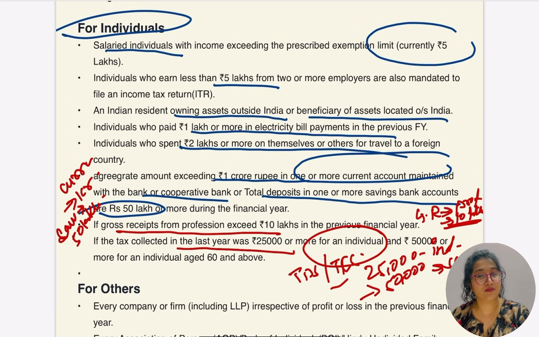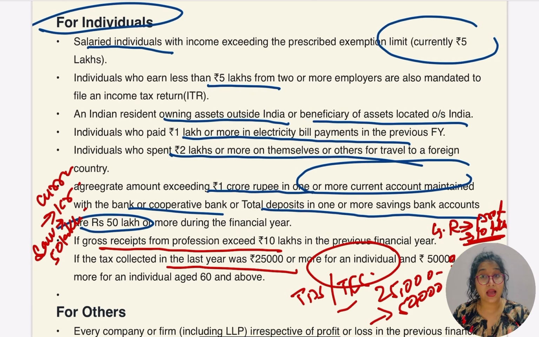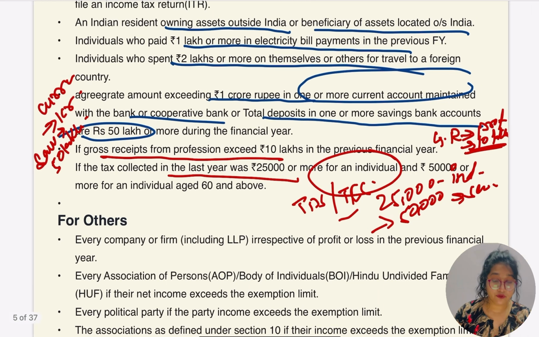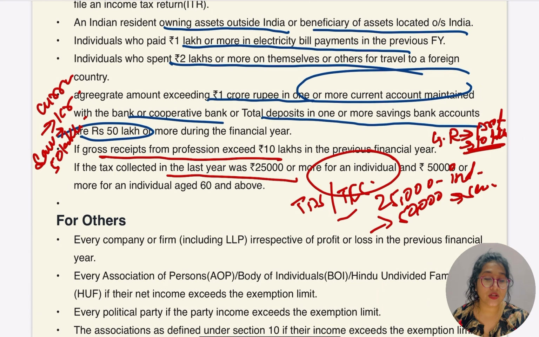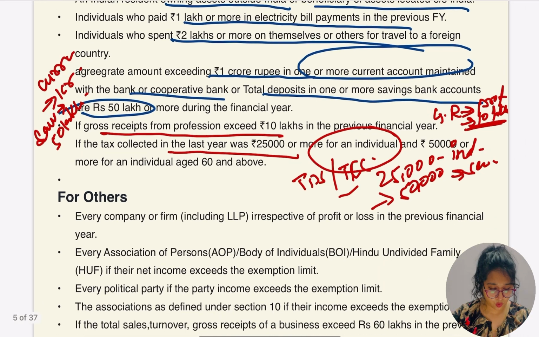For the salaried person, 5 lakh. Even if it's below 5 lakh, if the person is doing a job under more than one employer, in that case that person has to file the compulsory return. What about the current and saving accounts? 1 crore and 50 lakh. Is there any foreign country limit? Yes, 2 lakh. And what about the electricity limit? Electricity bill of 1 lakh. And for TDS, TCS it is 25,000 for the individual, and for the senior citizen it is 50,000. Hope this part was clear.